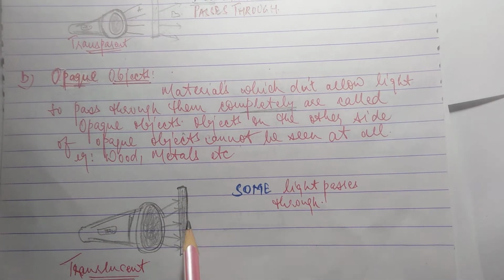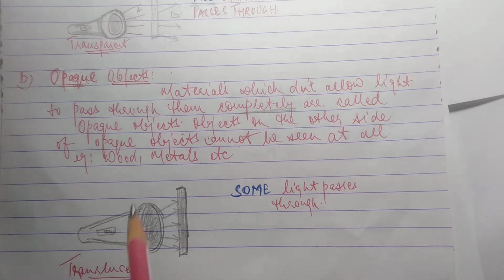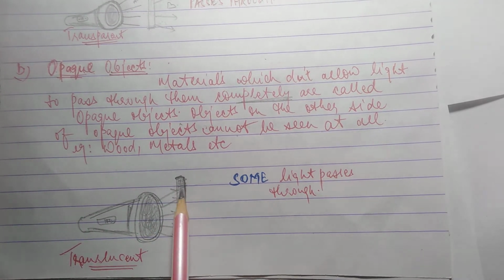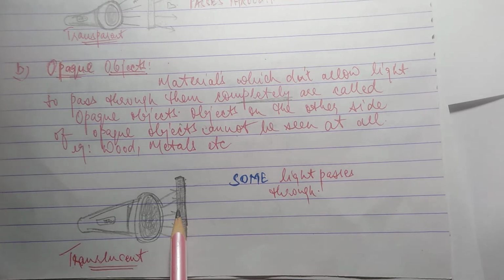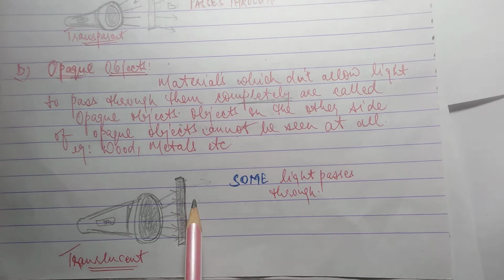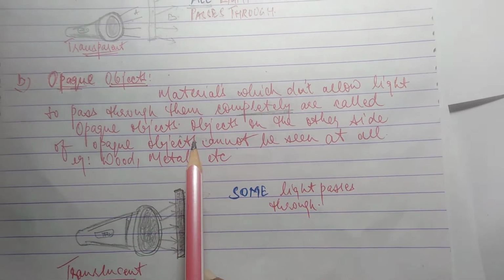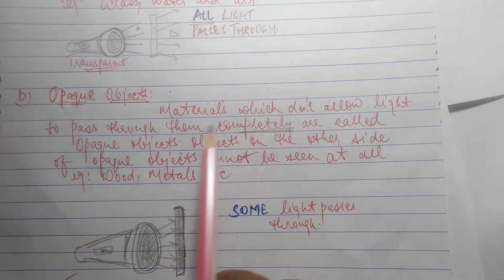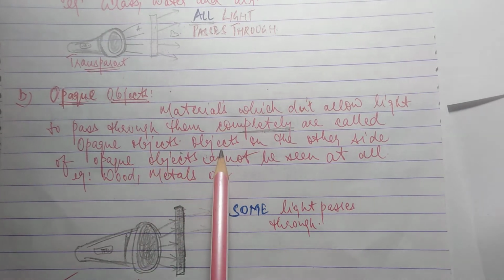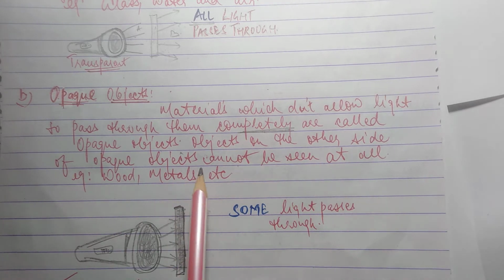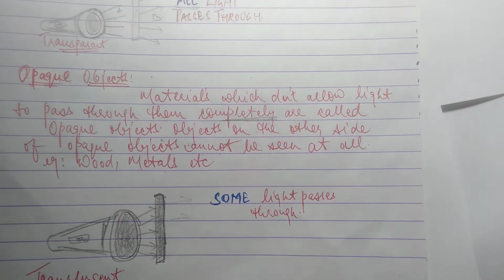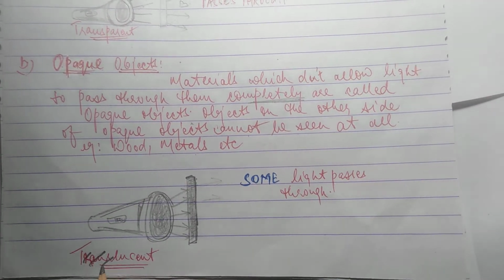By mistake I have drawn the diagram here also. Okay, so I have rubbed these rays. Here this part of the object has blocked the light completely, means no light will go here. So it will be called opaque. Materials which don't allow the light to pass through them completely are called opaque objects. Objects on the other side of opaque objects cannot be seen at all. Example, wood, metals, etc. Okay, so I have got this thing.